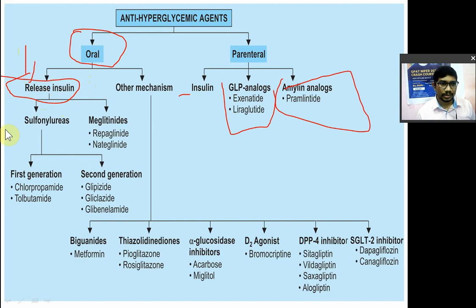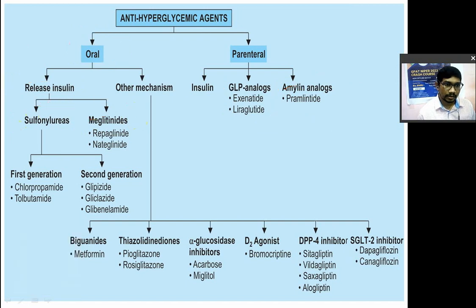So in that you have two classes: sulfonylureas and the second one, meglitinides. So in the oral anti-diabetic drugs, remember you have two categories. The first category is those drugs which release insulin. They are known as insulin secretion enhancers or secretagogues. And in that you also have two subtypes, sulfonylureas and meglitinides. In the meglitinides you have repaglinide and nateglinide.